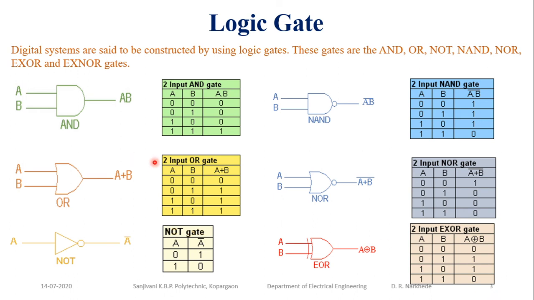logic gates, and these logic gates are the basic building blocks of programming. If you want to write a program, decision making and all these things, then knowledge of logic gates is very important. And for PLC the logic gates play a very important role. If I want to impart safety features, then I have to use the AND gate. If I want to go for remote operation, then I have to go for the OR gate. In the same manner, if you want the output to be 0 when all the switches are in the same state, otherwise the output should be 1, you have to go for the XOR gate.